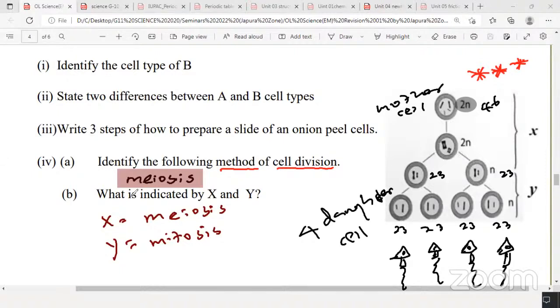Now, meiosis, that means this method, helps to keep the chromosome number constant from generation to generation. Your parents 46, you also 46. One day your children also 46. So in the case of humans, there are 46 chromosomes inside the nucleus. Right, then next one.